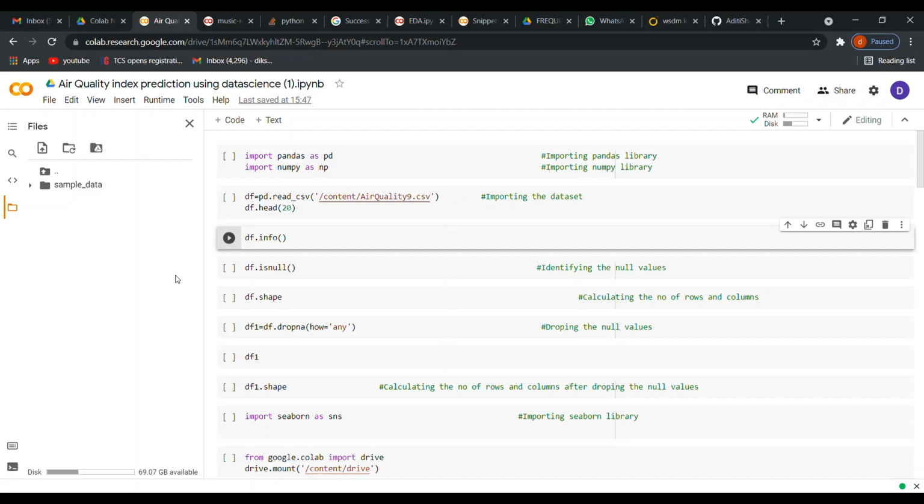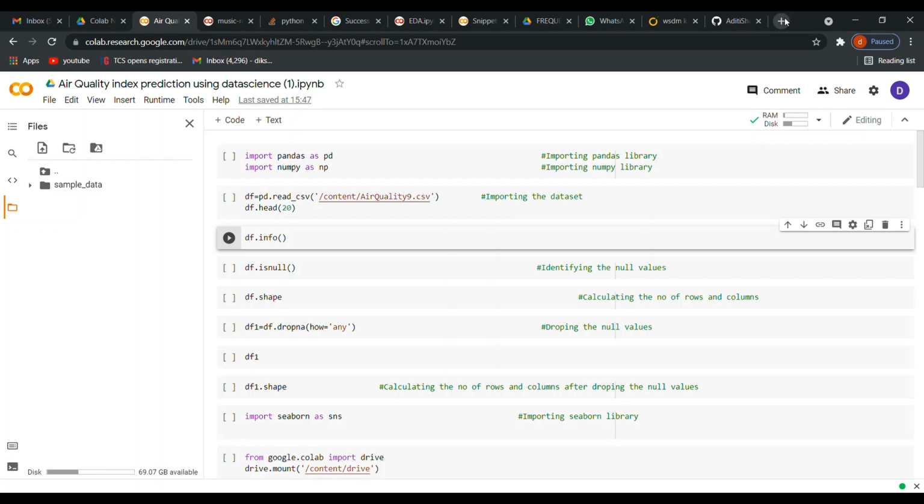Now EDA is one of the most important tools, and it's a subdomain of data science and data analysis. It's an important tool because using this you are able to visualize your data in a much more effective way. So let's see how we can do exploratory data analysis.